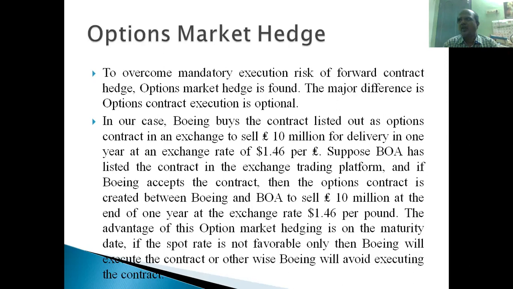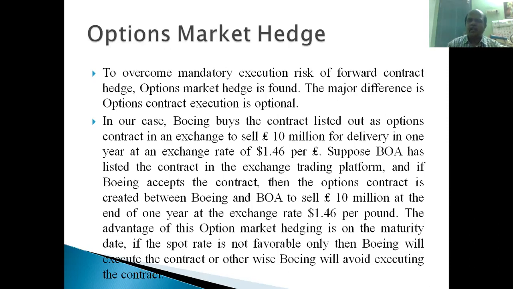So, what is the advantage for the counterparty? I am the party, and the counterparty is Mr. X. If the rate is favorable for me, I will execute the contract. Otherwise, I will simply skip this contract and go. Then how can I compensate the counterparty? For this, in this hedging tool, a fee is involved, right? To enter the contract, a fee is involved. So to overcome the mandatory execution risk of the forward contract hedge, the option market hedge is found.